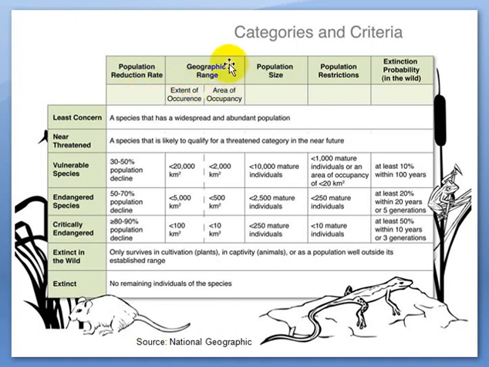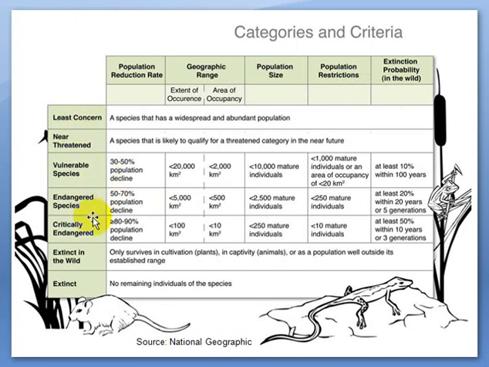Geographical range, in how much area that particular species is present. Population size, what is the current population of that species. Population restrictions, to how much area or to what habitat fragment that population is restricted. Extinction probability in the wild, that means in how much time that particular species would be extinct.